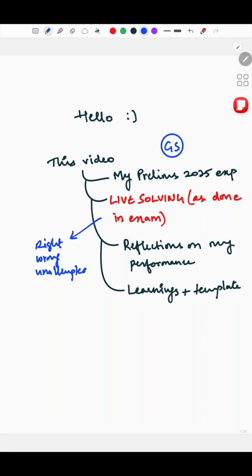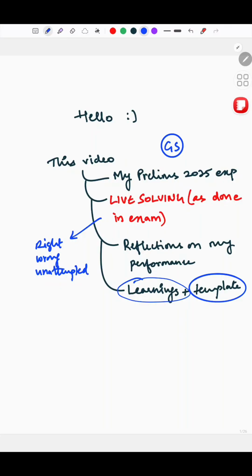So basically I'm trying to replicate what I did in the exam hall, and how my thinking or overthinking went. While solving the paper, we'll also look at our templates or learnings from the current paper, and see how they'll help us in the coming attempts, the 2026 paper as well.